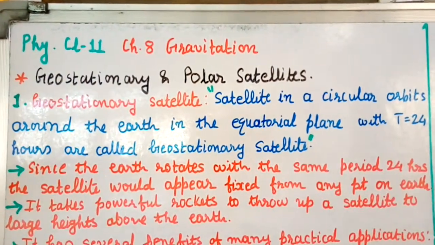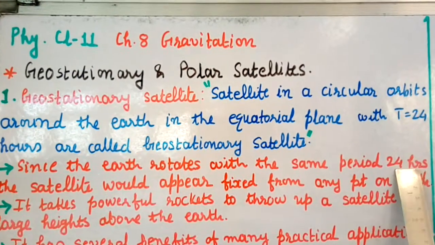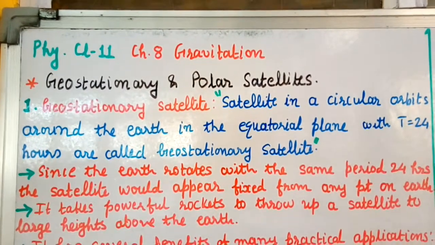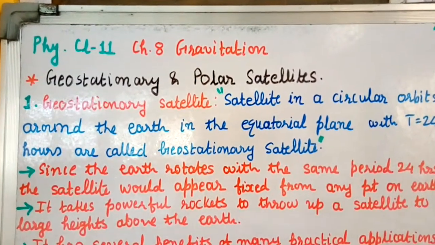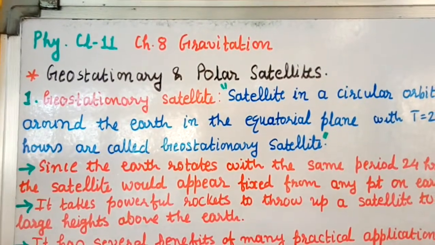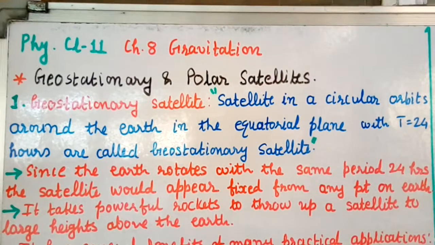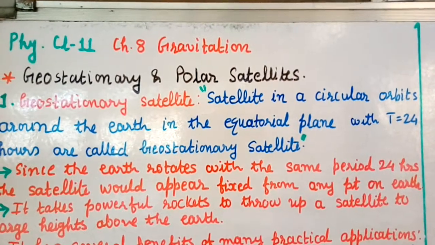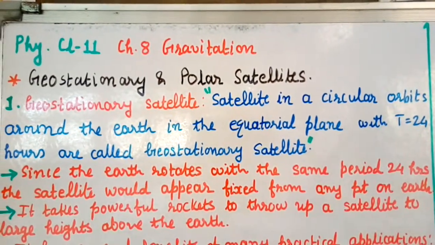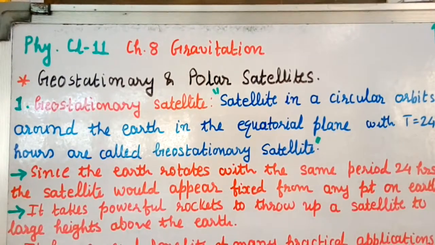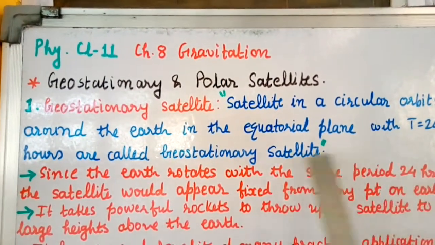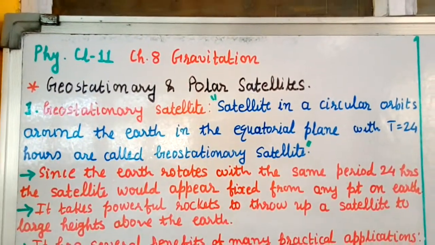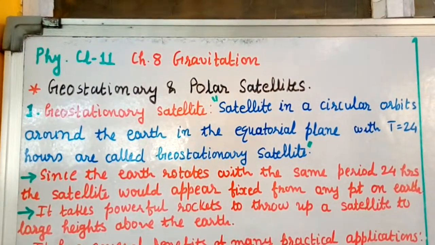Now we know that the earth rotates in a period of 24 hours, right? Similarly, this geostationary satellite has a time period of 24 hours. So when we look from any point on the earth at this satellite, it seems that the satellite is not moving, it is stationary, right? So that is why it is called geostationary. Geo means earth and stationary means steady, not moving. So from any point of the earth, when we look at this satellite, it seems to be stationary. Why? Because the time period of the rotation of the earth and the geostationary satellite is the same, 24 hours. That is why it seems that it is steady at a point or fixed at a point.